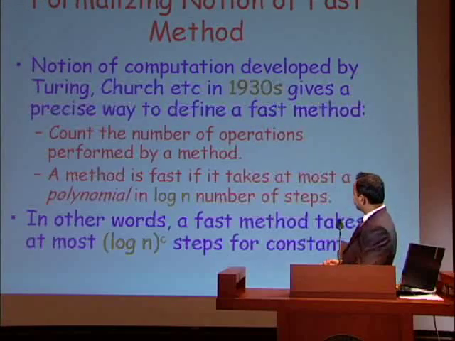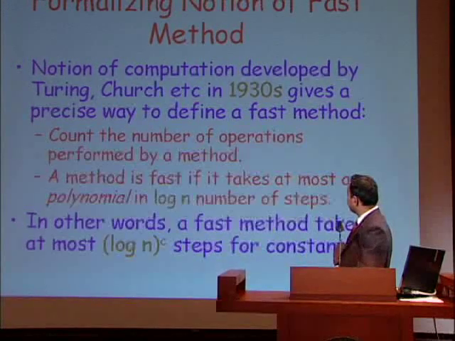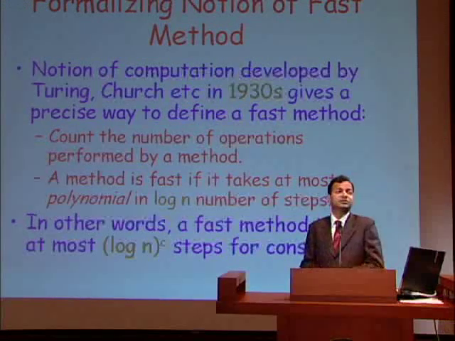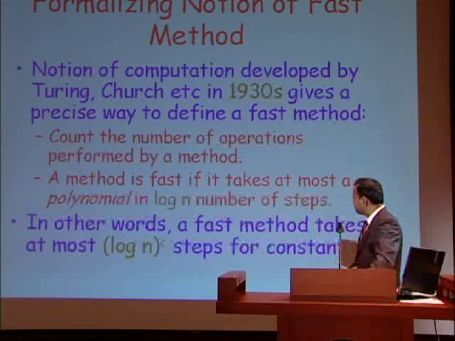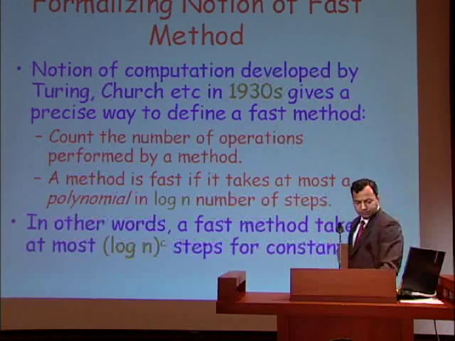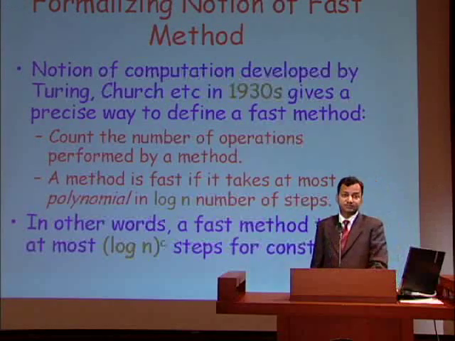And we say that a method is fast or efficient if it takes at most a polynomial in log of n number of steps. Log of n, recall, is approximately the number of digits in n. So to put it differently, a fast method should take at most (log n)^c steps for some constant c.